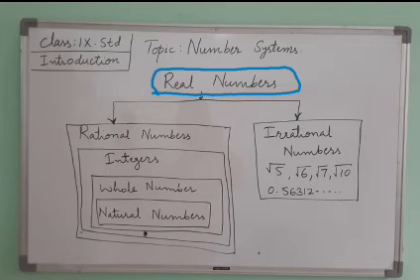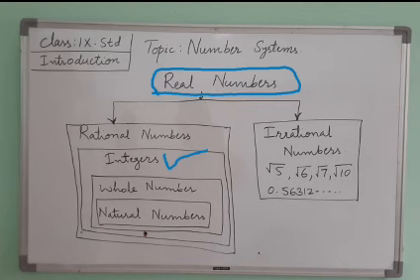Then the third is integers. When we say integers, it is the set in which we have all natural numbers, whole numbers, as well as the negative numbers.